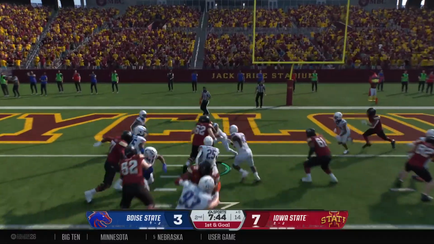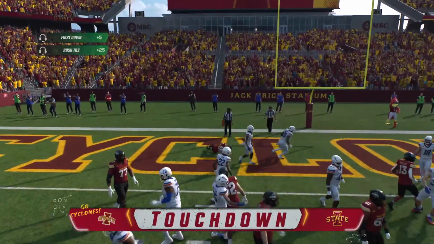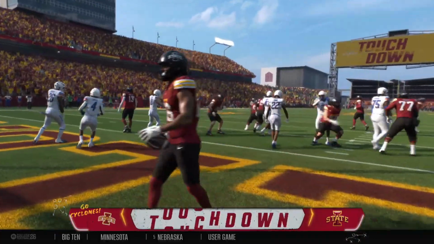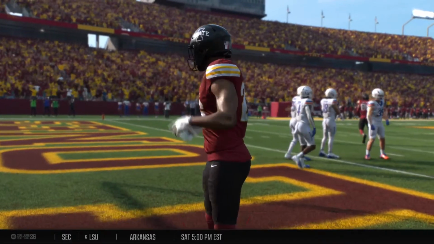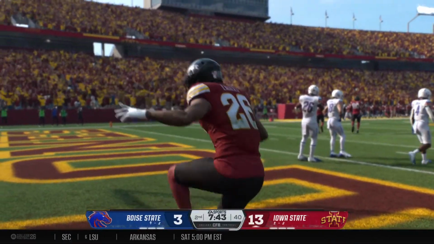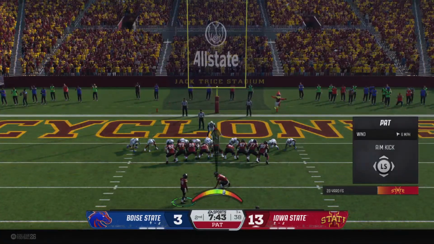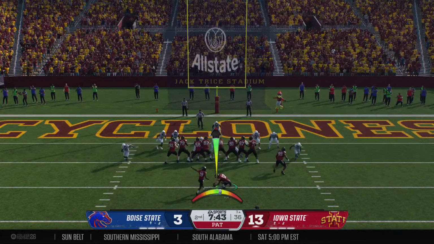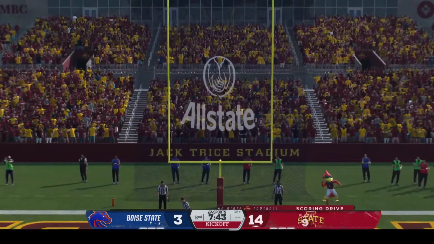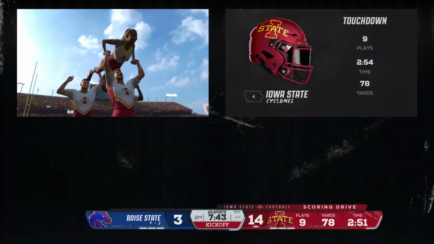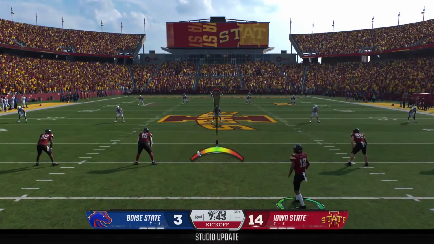They'll try to get it in with the run. And he runs it in for the score. Touchdown, Iowa State. Well, this guy's had a big role in this offense this year, especially when they get down close to the end zone. That's his 5th rushing touchdown on the year. He's been a factor for these guys offensively. And the extra point is good, and they have an 11-point lead.